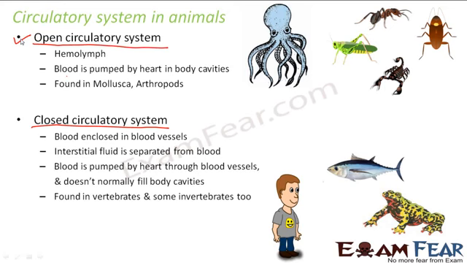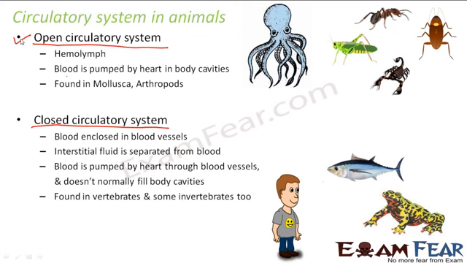It is generally found in lower organisms like mollusks and arthropods. Arthropods, I'm sure you are aware of these terms, mollusks and arthropods. We have spoken about them in the lesson on diversity in living organisms in class 9th. So these are the classes where we see open circulatory system.